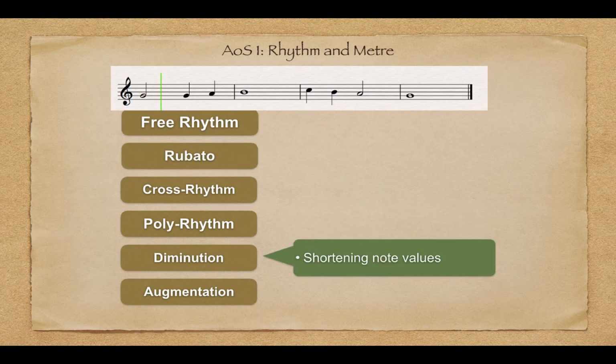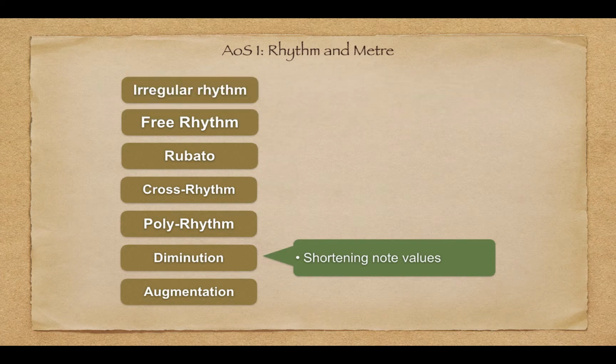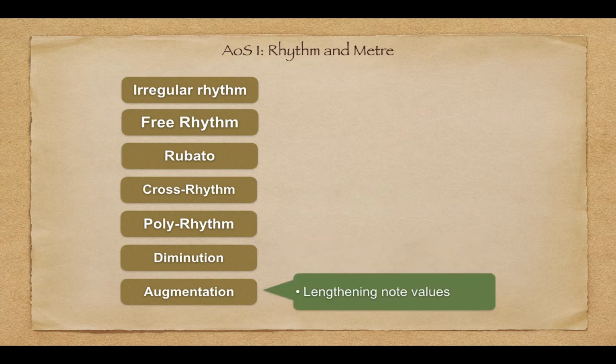Diminution. Diminution is shortening the note values. If I take this semibreve and shorten the note to a minim, then I have used diminution. I've also made the phrase shorter while keeping all of the melody notes. Augmentation. Augmentation is simply the reverse of diminution. It is the lengthening of note values.